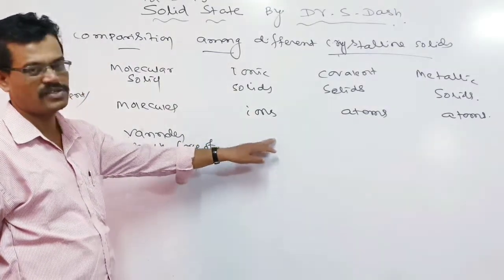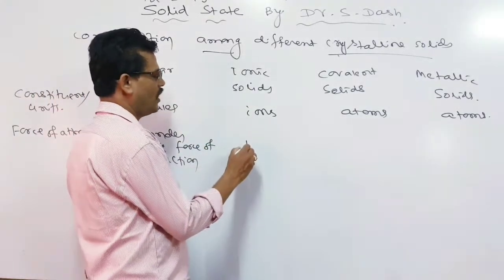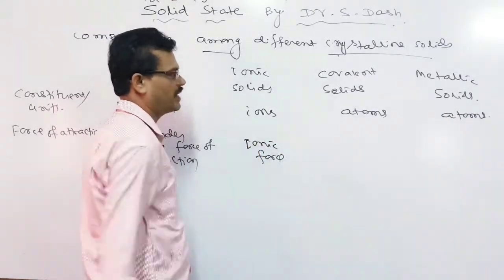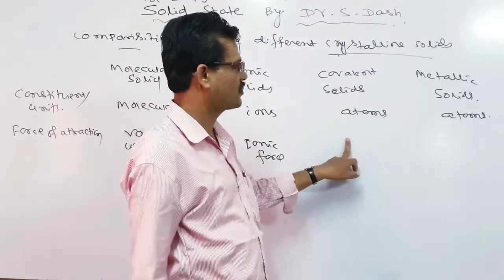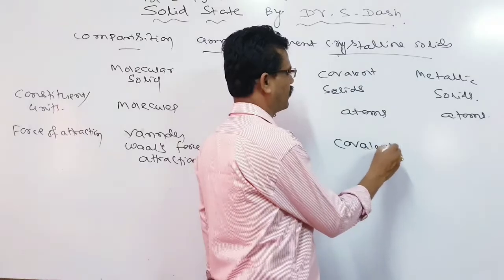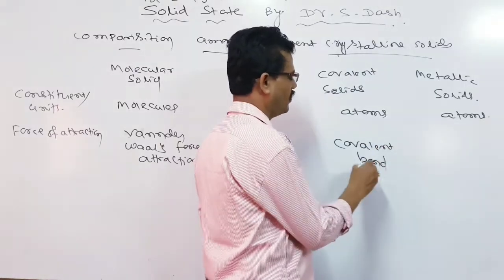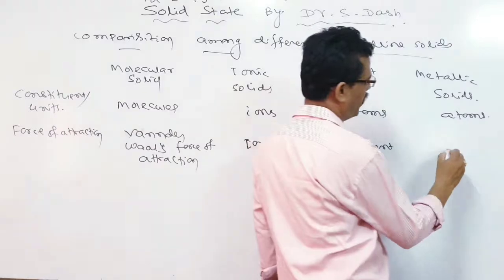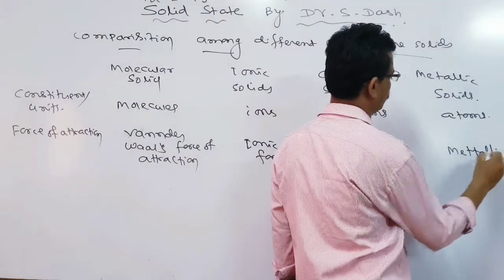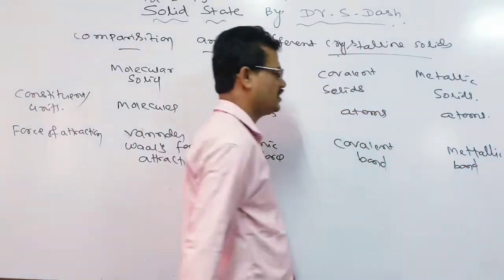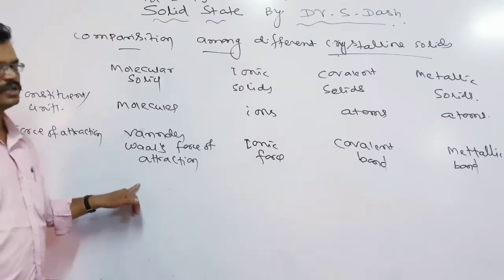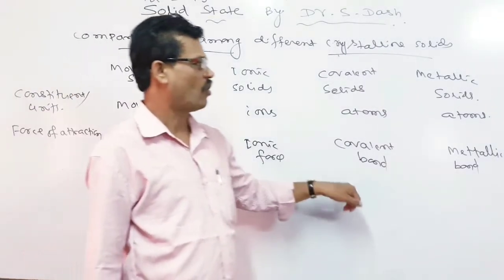In case of covalent solids, a covalent bond is formed. And in case of metallic solids, a metallic bond is formed. This is the nature of the force developed by these solids.